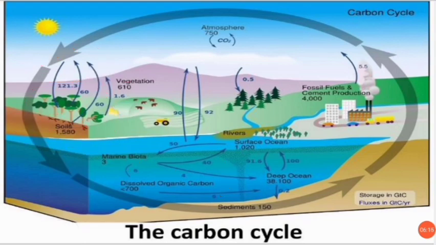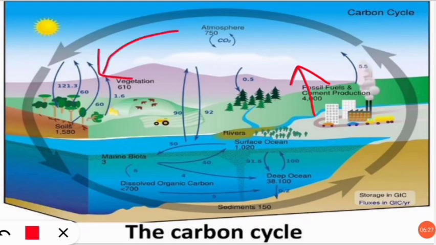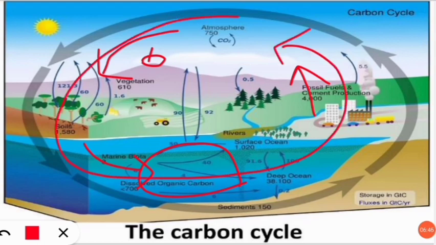It's a very easy cycle, and you should know that carbon is released from the industries, from fossil fuel burning and wood, and also from the respiration of plants and animals both. Then it is coming back in the form of photosynthesis by the plants, then it is dissolved in the water, because in water also photosynthesis takes place by the green plants and the phytoplanktons, and then it is released with the help of volcanoes and other weathering processes. So in this way the carbon is cycled in our atmosphere.